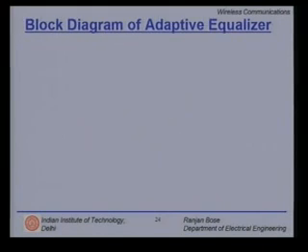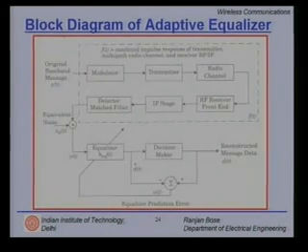Let us now look at the block diagram of an adaptive equalizer. Let us say we have the original baseband message x of t. It passes through a modulator, then through the transmitter over to the radio channel.